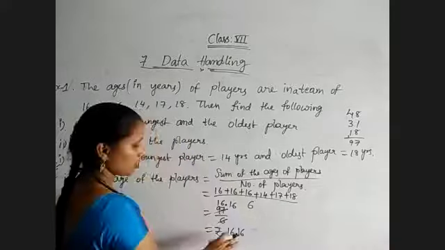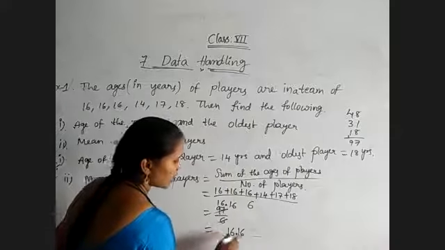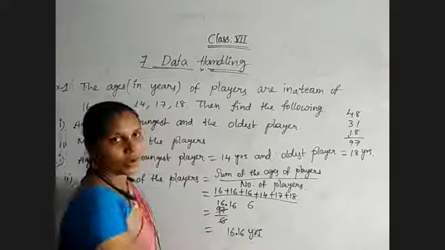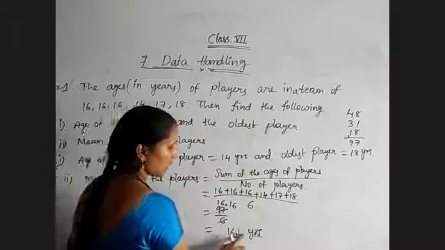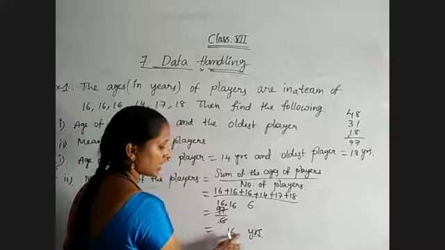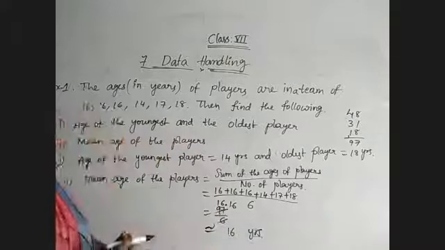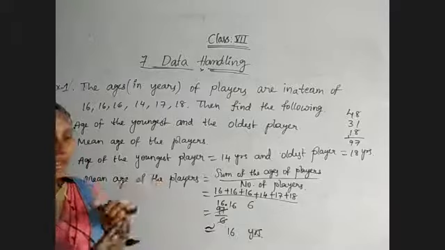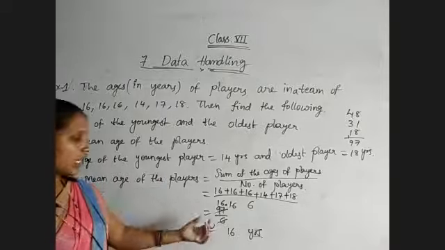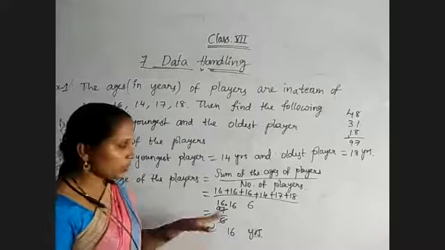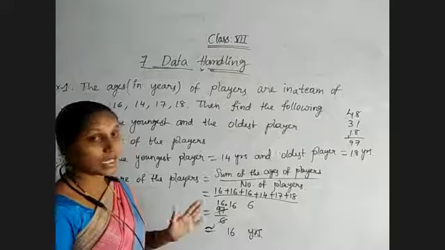We are getting 16.1666, so just take it like that. Sorry, it is years, age. That means approximately 16 years. After the point there is only one digit, so take the nearest value; 16 years is enough. If after the point you have digits 1 to 4, take that number itself. If it is 5 or more than 5, then take the next number.